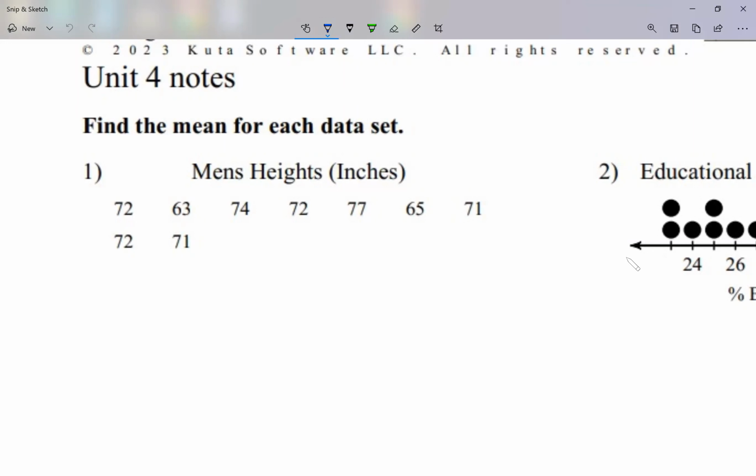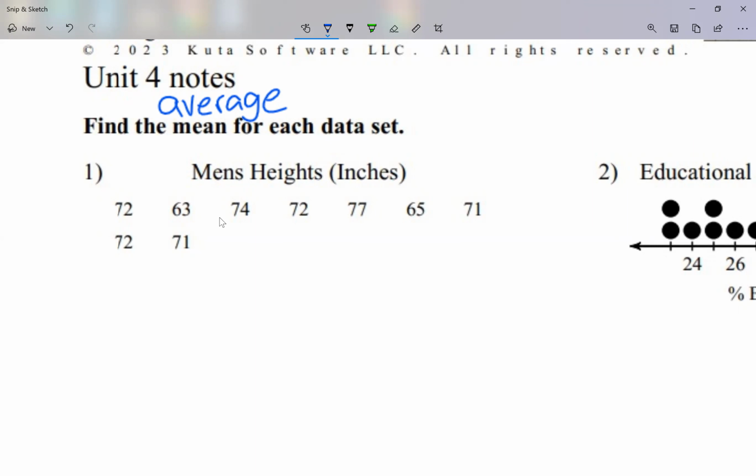So for the mean, another word that we use for mean is average. Let me write that here. Like I said, they do mean the same thing. Mean, average is the same thing. What we will do, we add them all. So in this case, 72 plus 63.